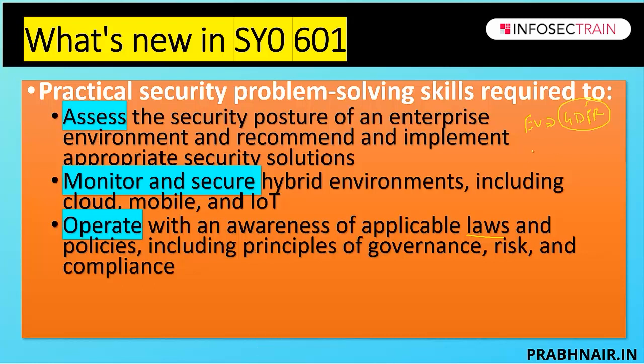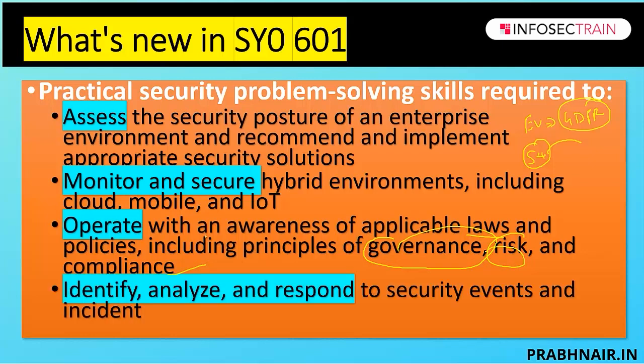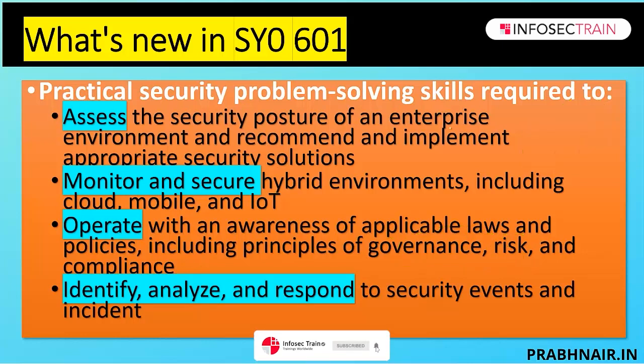So even in this Security Plus certification, it gives you an understanding of what law and regulation are, how to map the business with the legal aspect, how to create policies, and what governance is. Governance is all about the set of operations, what risk is, what compliance is; all are part of the operate phase. And last is identify, analyze and respond to security events and incidents, where they give you the picture of how to respond to events.